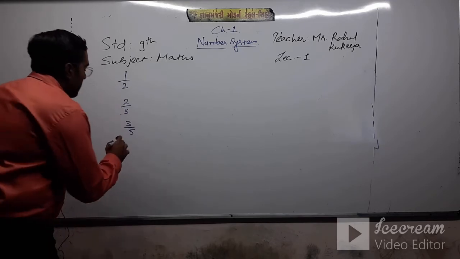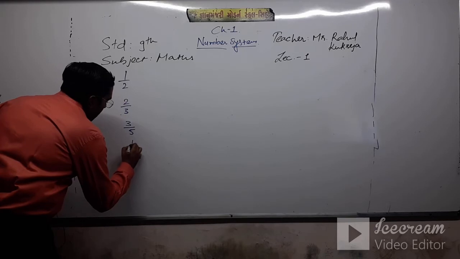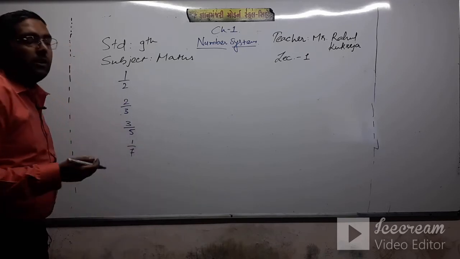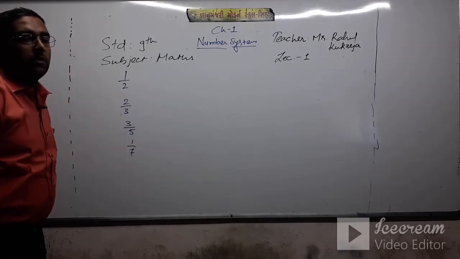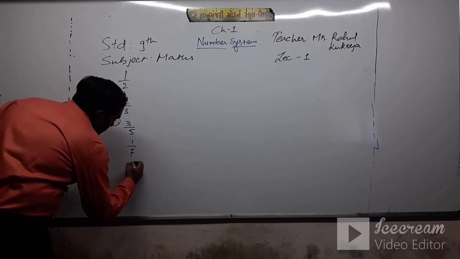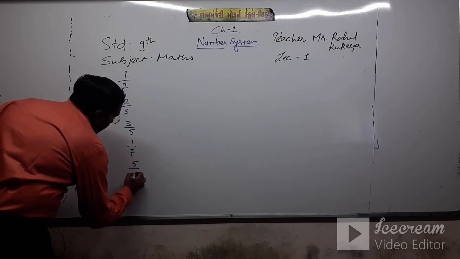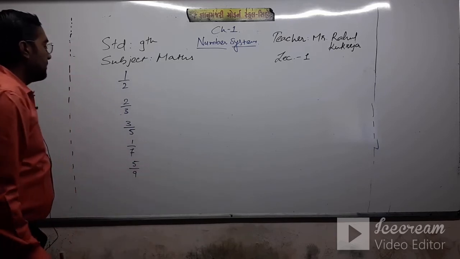right? 1 by 7, all kinds of rational numbers. Next, 5 by 9. Clear?